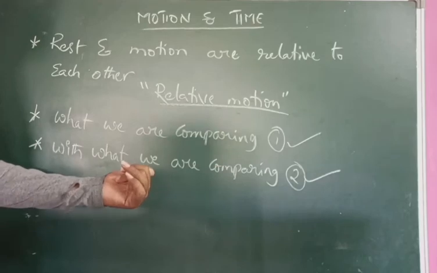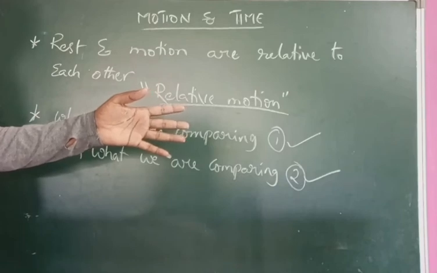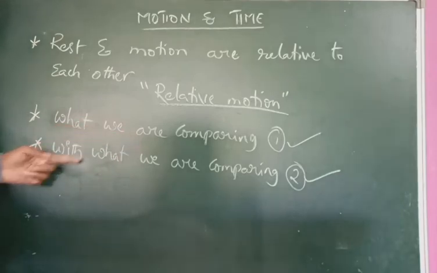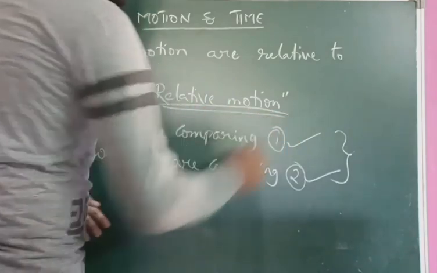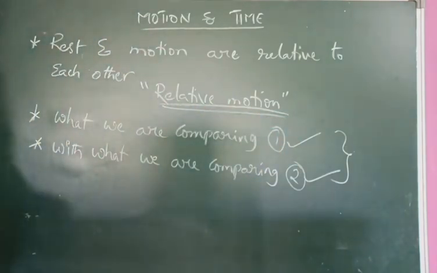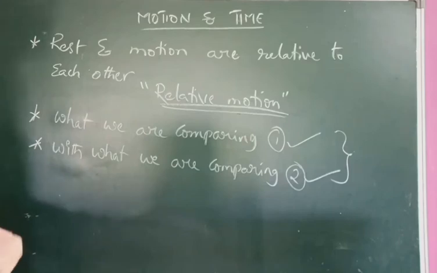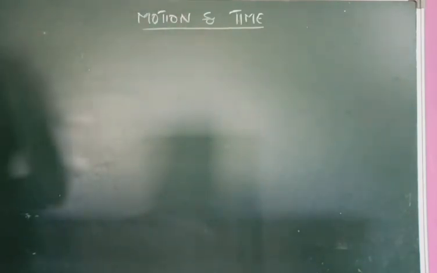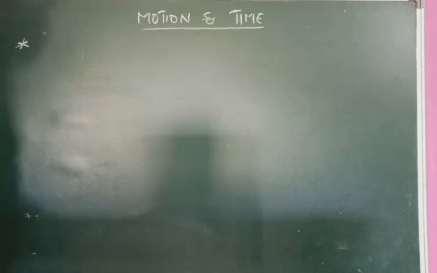Okay? So here I will use some examples so that it is easy to understand. The 2 points we have to focus on are what we are comparing and with what we are comparing. If you know these 2 bodies, then you can get the relative motion. Here I am giving examples to find out the relative motion, so please listen carefully.